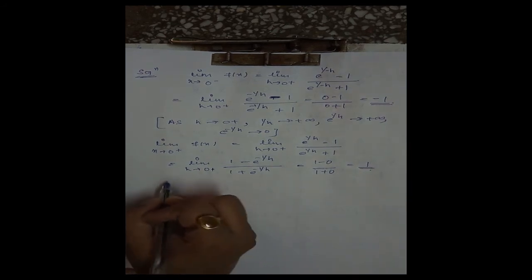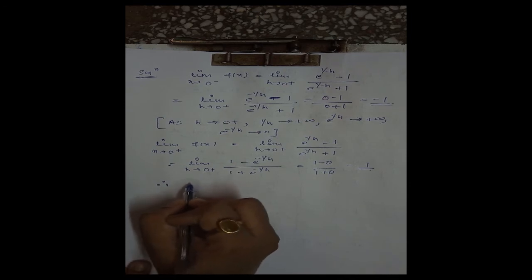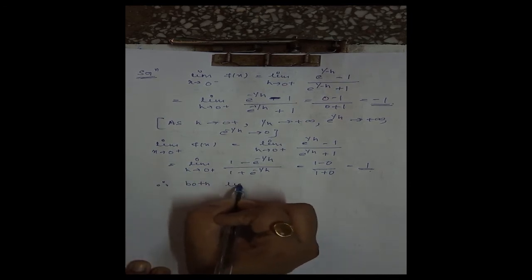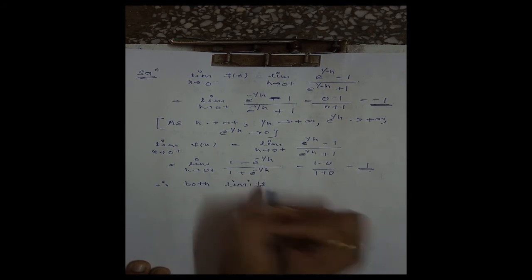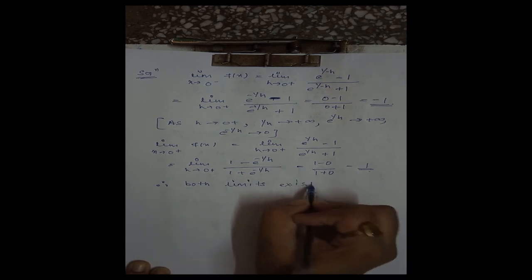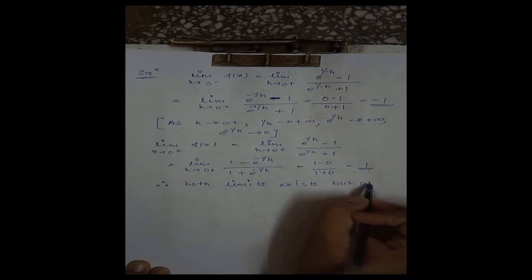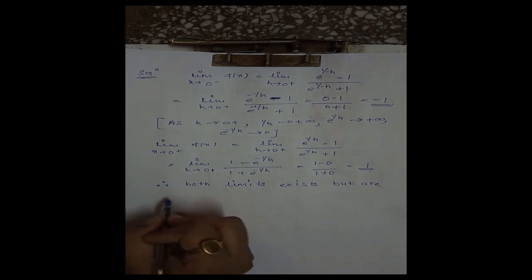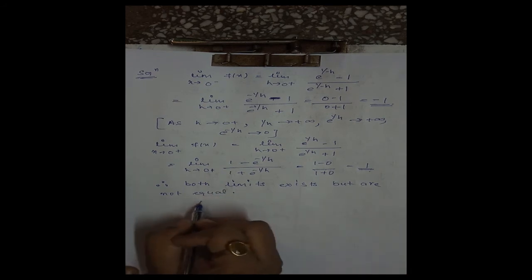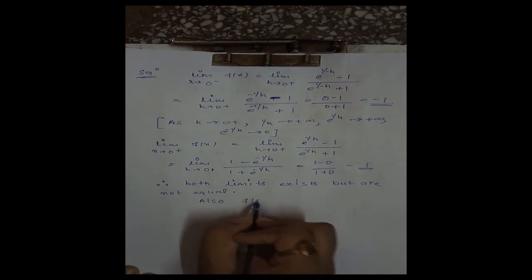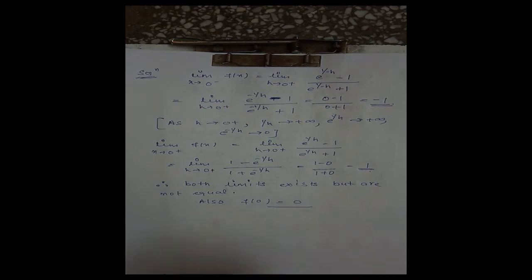Therefore both limits exist but are not equal. Also f of 0 is equal to 0.